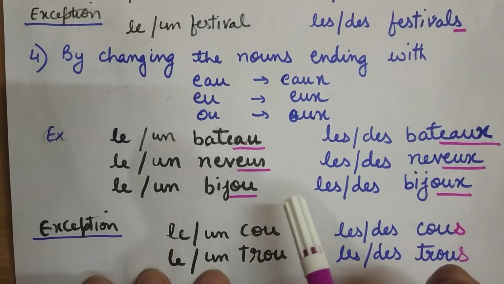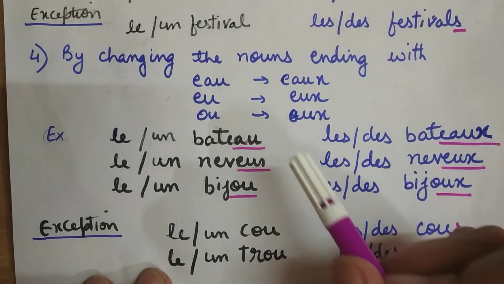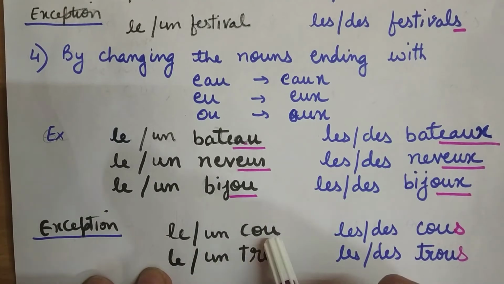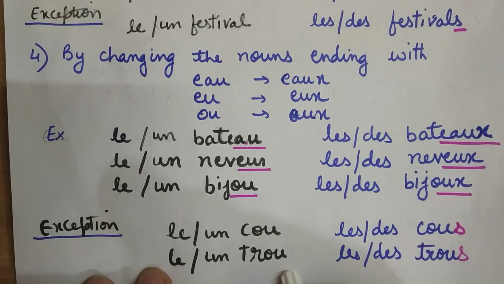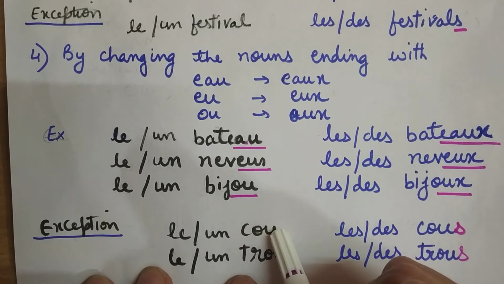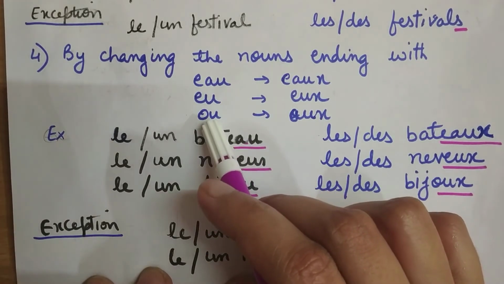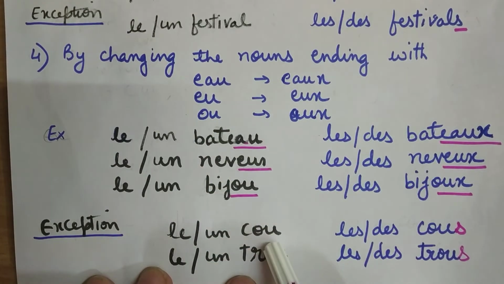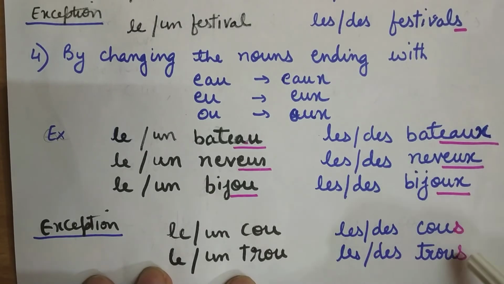Next, as with the previous point, in this also we have exceptions. Here you can see the words clou and trou. According to the rule, OU changes to OUX, but these words take S, not X. We put S at the end to make them plural.